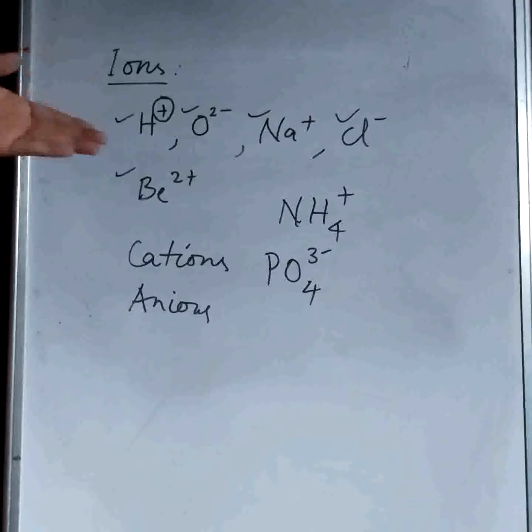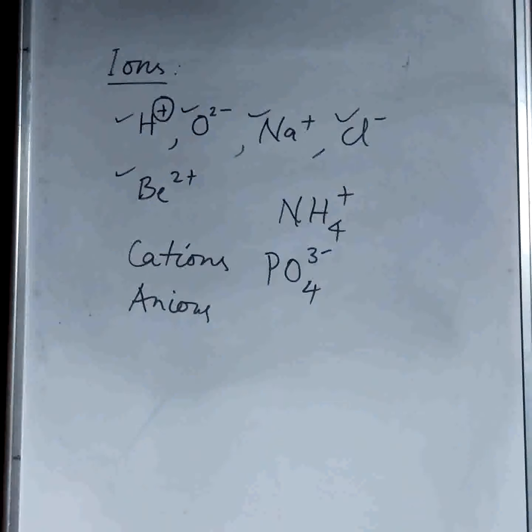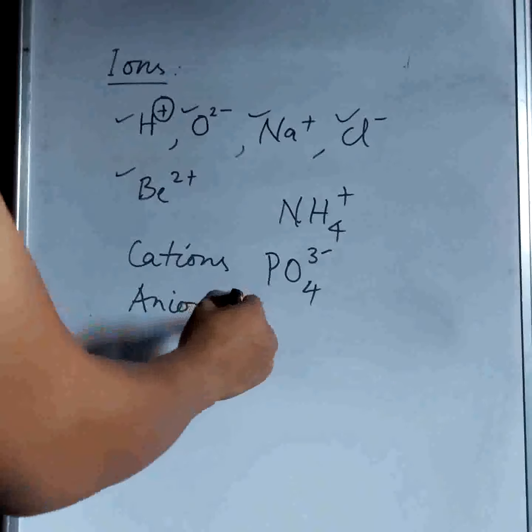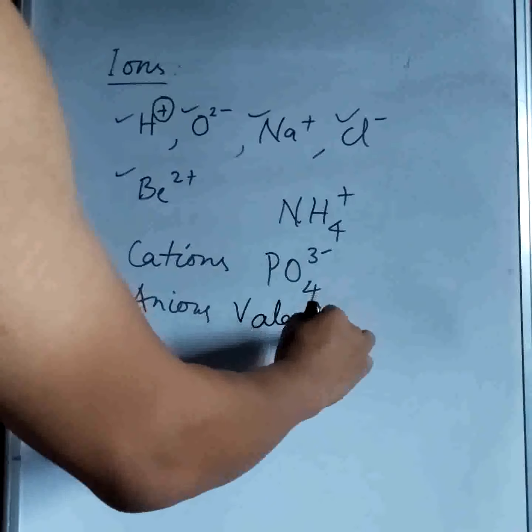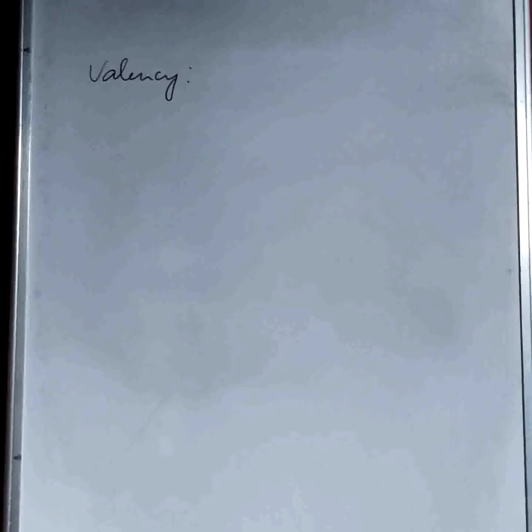Now, how or why do they have charges, or how does the charge come about? We can explain this by something called valency. Of course, it's only in the next chapter, but we'll try to analyze what valency is in order to understand why these ions carry charges. Valency means the ability of an atom to donate or accept electrons depending on the number of electrons it has.